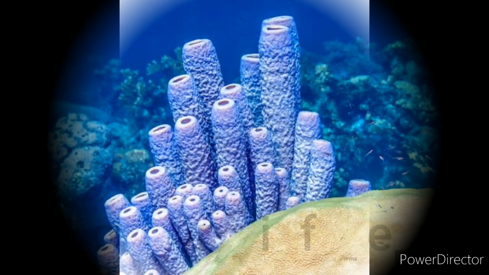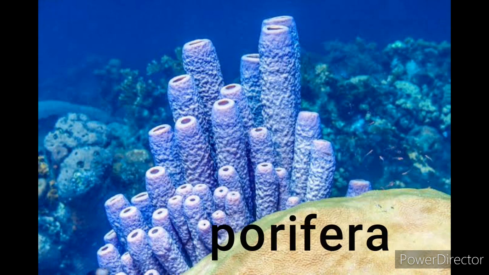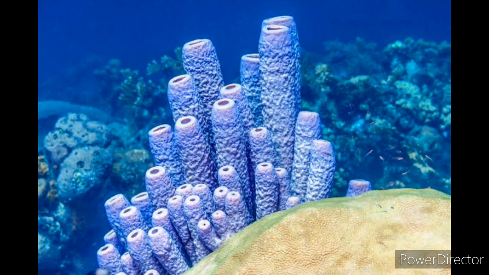First, porifera. They are called the pore-bearing animals. They are mainly found in the sea and even sometimes in fresh water.